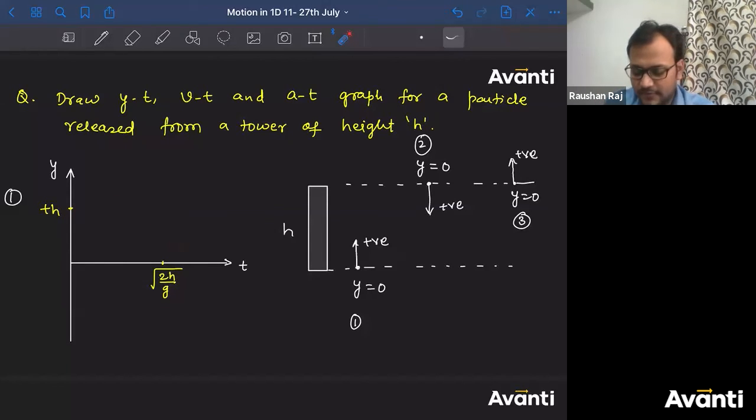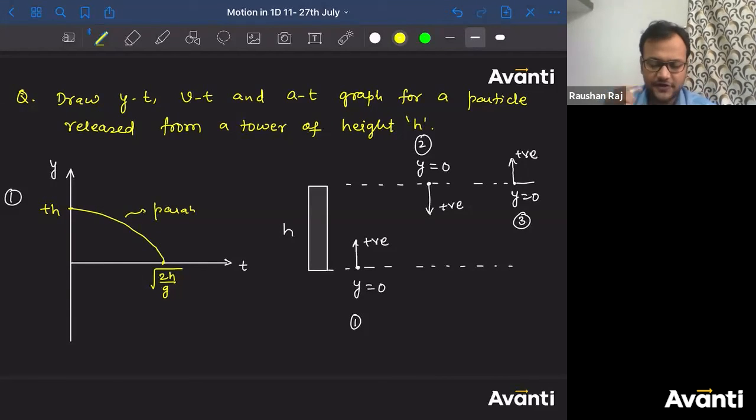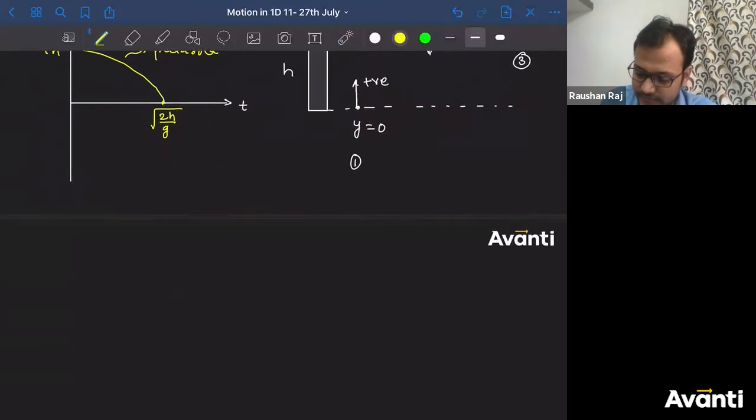How the graph should look like? Concave down. But we have to start from here and then end here. That means the graph will look like this. So a portion of that parabola, half of the parabola, like this. So this is the answer. So this will be what? A parabolic graph. Concave down. So portion of that parabola graph, concave down. This is the answer. Acha, how can I draw the graph for v versus t?